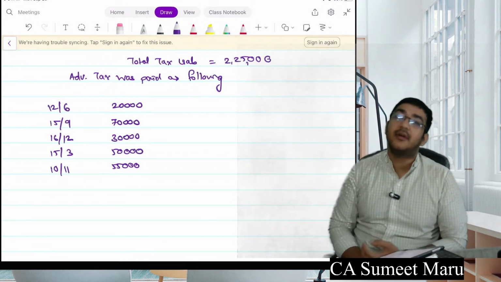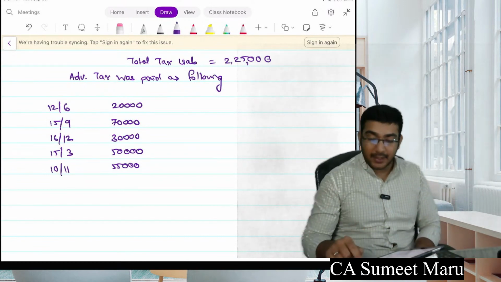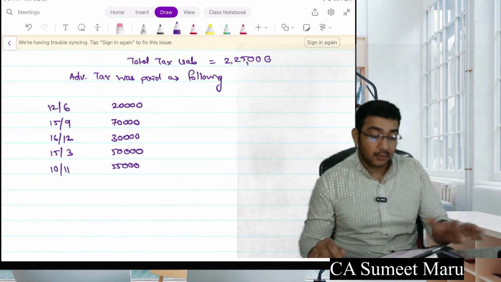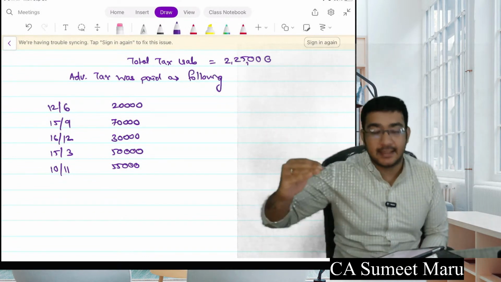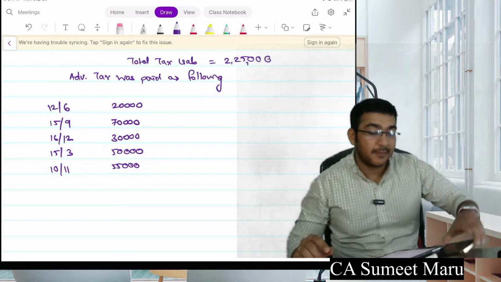So you have to identify what was the due date, whether it was within due date, and if within the due date, whether there was short payment. If not within due date, what was the short payment. I have increased the level by one step. Let's see how many of you are able to do it.